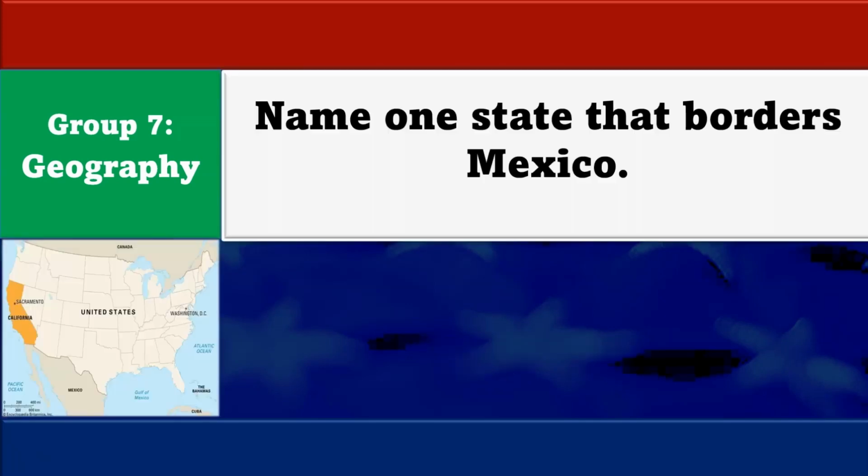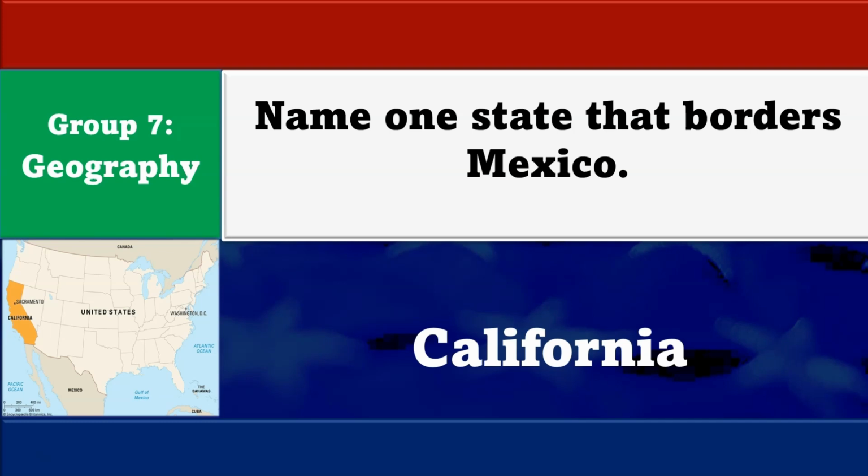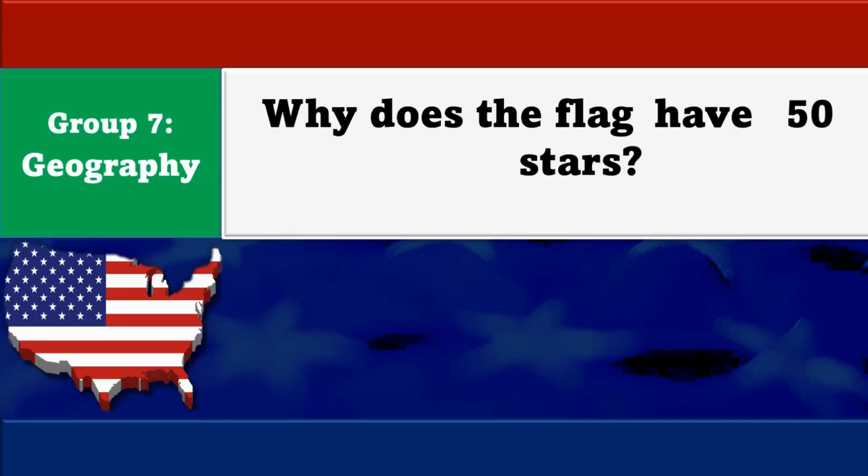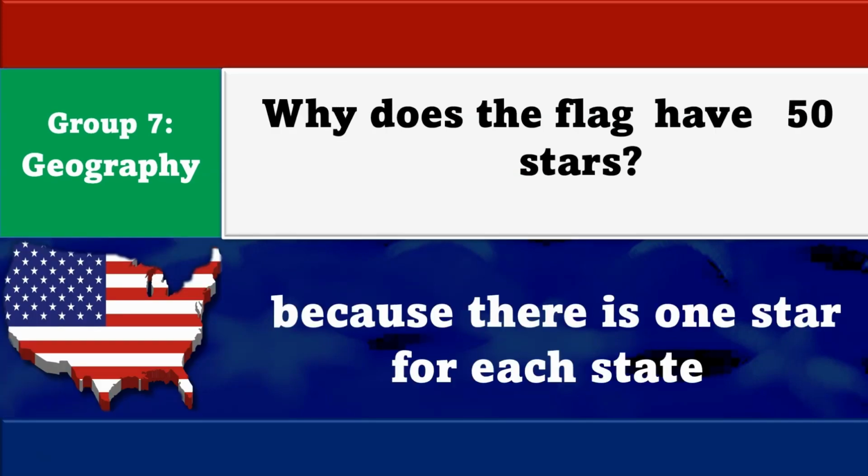New York. Name one state that borders Mexico. California. Why does the flag have 50 stars? Because there is one star for each state.